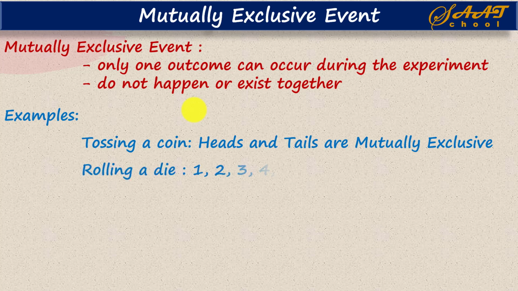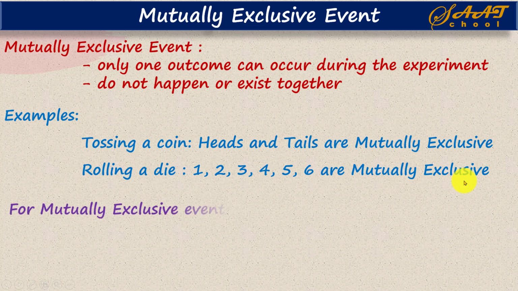Next example, when you roll a die, getting a 1, getting a 2, getting a 3 and so on are all mutually exclusive, meaning if you roll a die, you will get either 1 or 2 or 3 or 4 or 5 or 6. You never get 1 and 2 at the same time when you roll one die. That's why these are mutually exclusive.